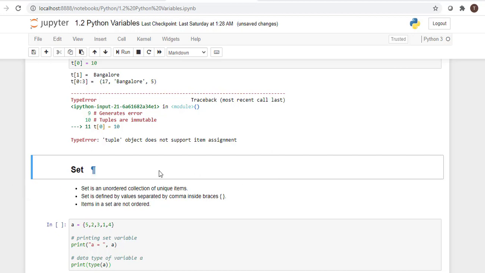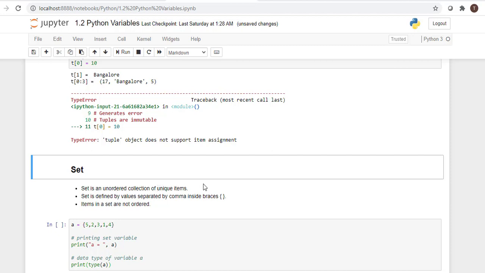Set. The next sequence item is set. We have seen a list and a tuple. Both are ordered sequences of items. One, the list, is mutable: you can change the item for any index. But a tuple is immutable: you can't change the value of items. Here, a set is unordered items. Earlier what we have seen is ordered items. Here it is unordered. It doesn't have any index values.